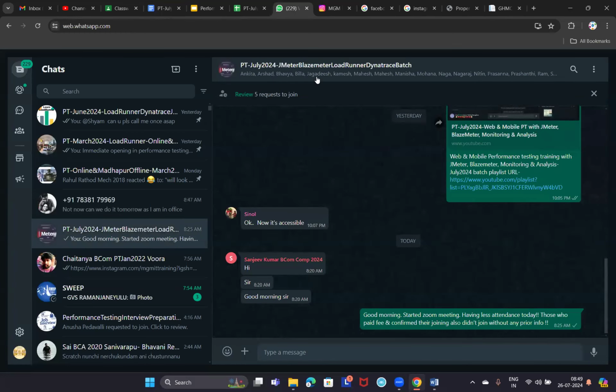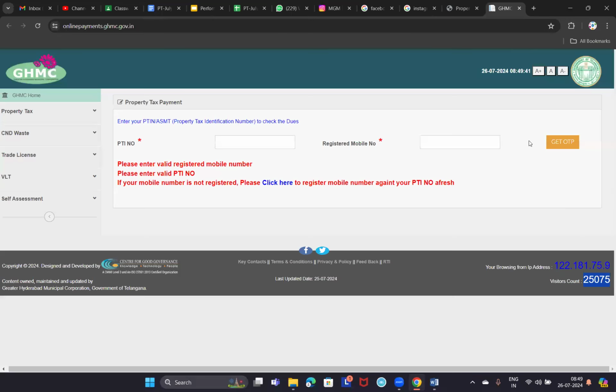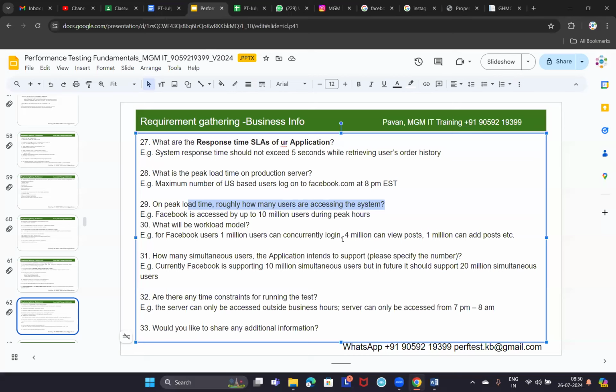Check it at evening time around 6 or 7, and it will be around 40,000 users. That means that is the peak load of this application. That is the maximum load of this application. Which one? This GHMC website. Clear, guys? So similarly, each application will have some peak load during a particular time in a day, right? We need to ask what is that peak load time. Next, is that clear, guys? And the next one is, what will be the workload model?